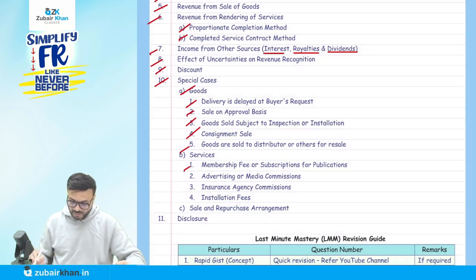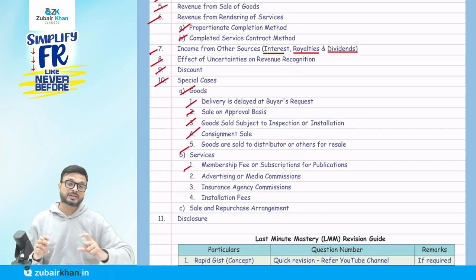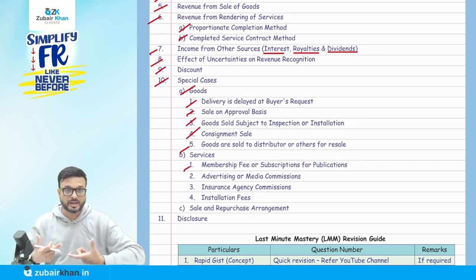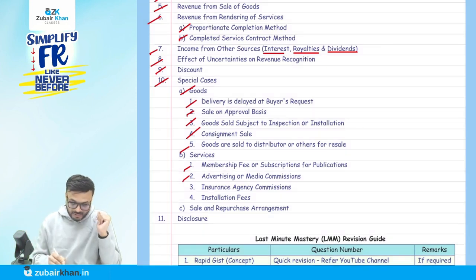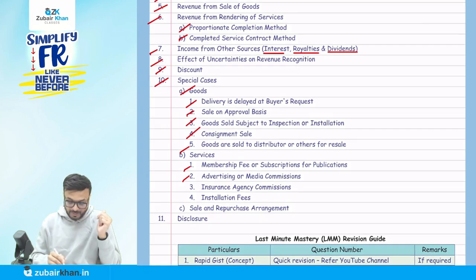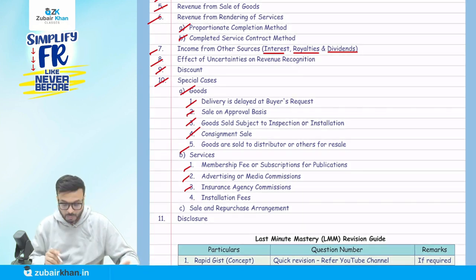Services, membership: a fee or subscription or publication is recognized on SLM basis, or the sale value of goods delivered and services provided. For example, a subscription for 3,000 for 3 years, but we have delivered a maximum of 2,000, so 2,000 will be recognized; otherwise on SLM basis. Advertisement: when the advertisement appears before the public. Insurance: when the renewal date comes, the effective date of the insurance policy.